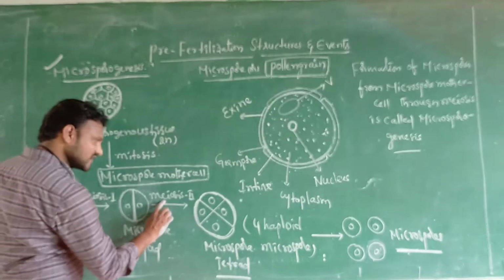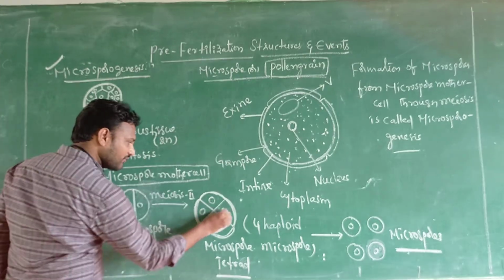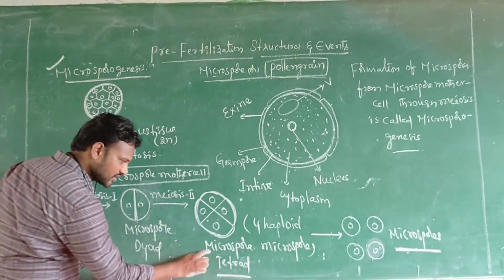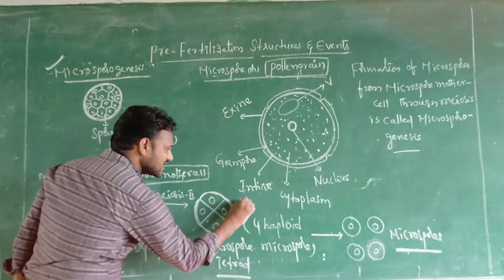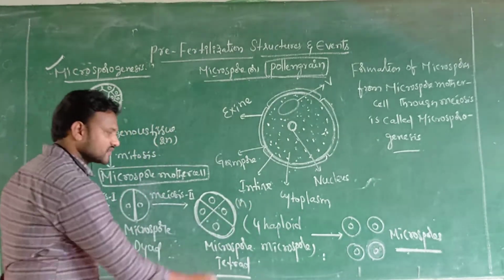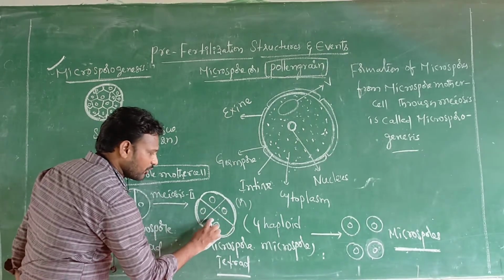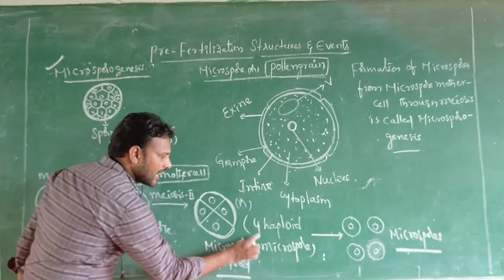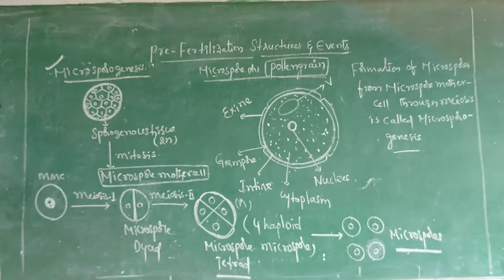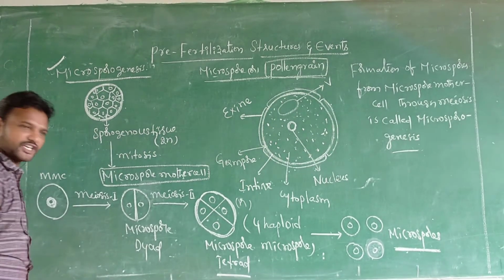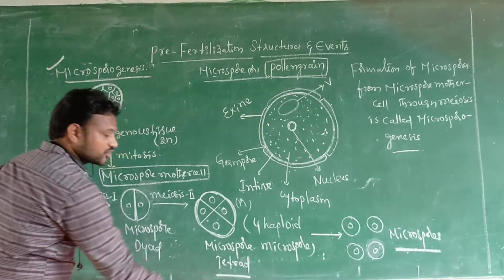This undergoes meiosis 2 again. Here formation of 4 microspores, that's why it is called the microspore tetrad. This tetrad ploidy is N, sir. So each one is 1 microspore or pollen grain. So total 4 haploid microspores. That's why this is the microspore tetrad.